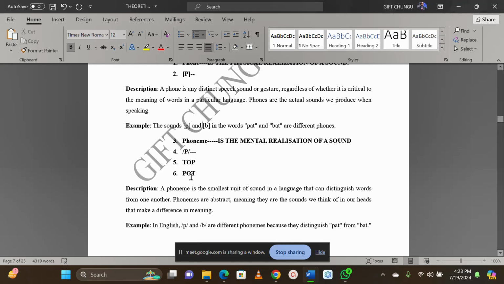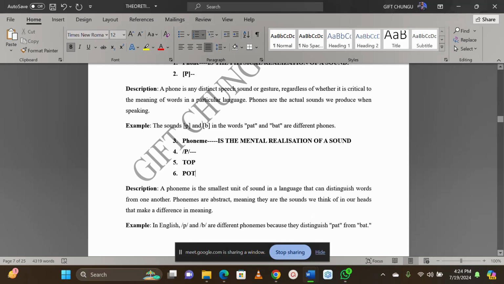Are we together? The way this t is produced, and the way this t is produced when it is at the back of the word and in front of the word, they are produced differently. So this will also make you differentiate sounds and words, because these two sounds are different.